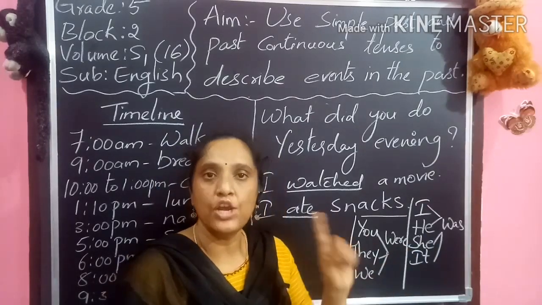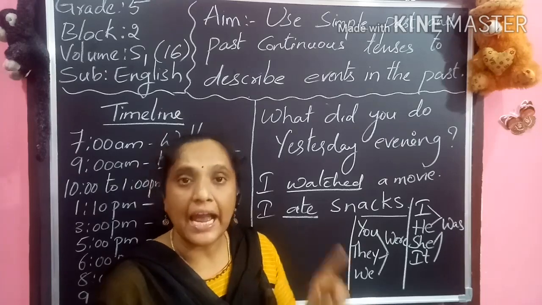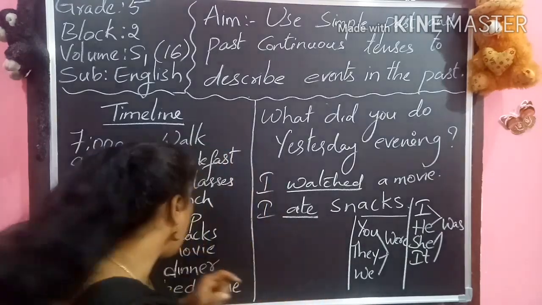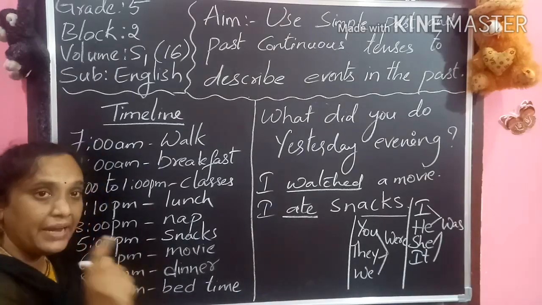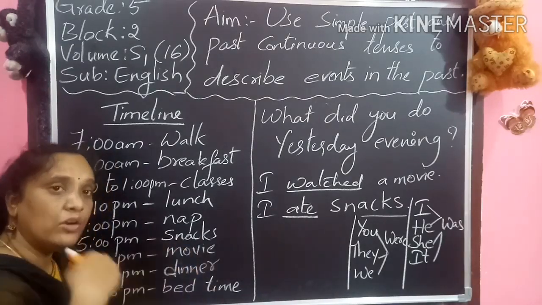So how to ask the question? What were you doing yesterday at 6 p.m.? I am asking about a particular timing, what the person was doing in the past.